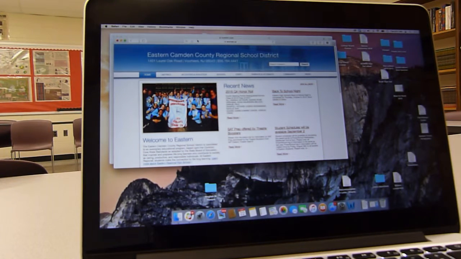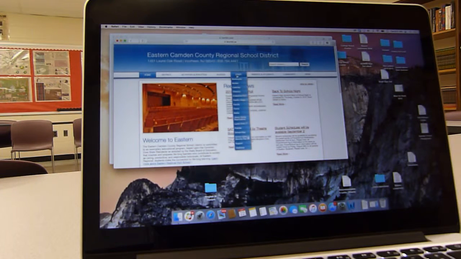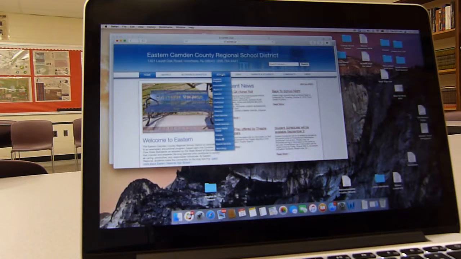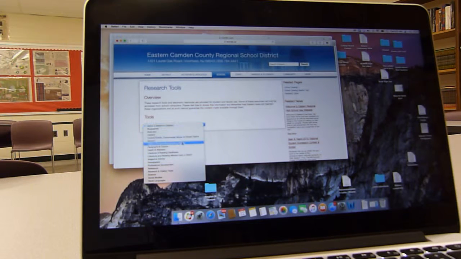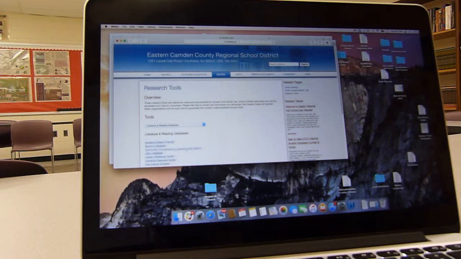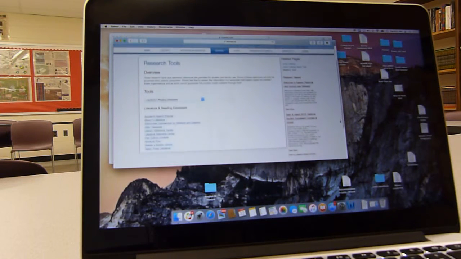All right, so the school has lots of databases. I don't want you to go to Google and just type in your novel, The Virgin Suicides, or Huckleberry Finn. You'll get lots of things that are not academic. So I want you to go to the school, then to the Library Media Center, and then go down to Research Tools because you are doing research. Then go to the Literature and Reading Databases. Click on that, and it has lots of information here.